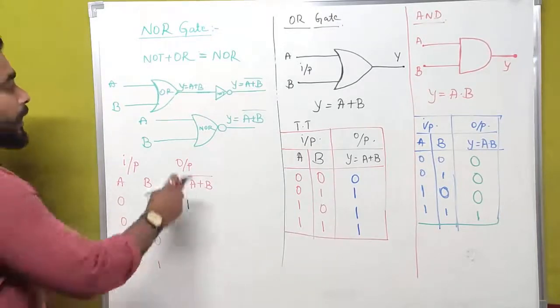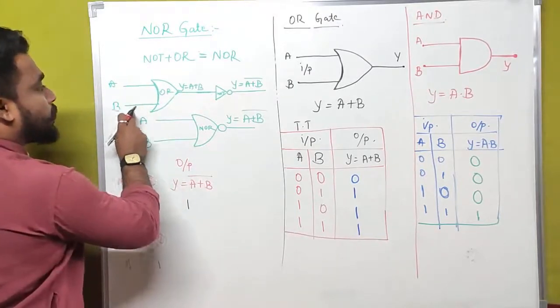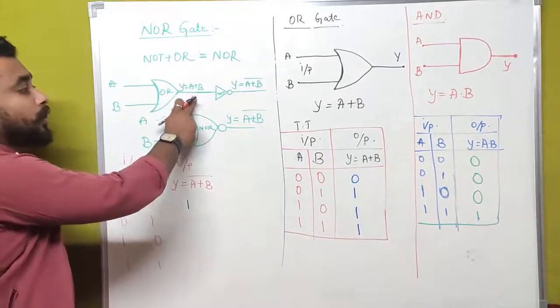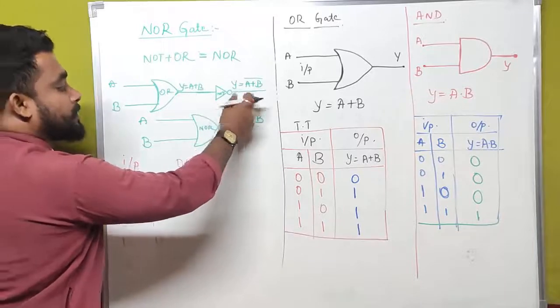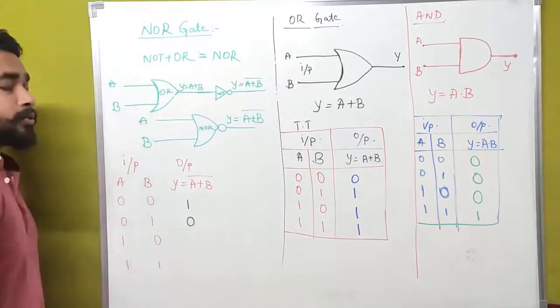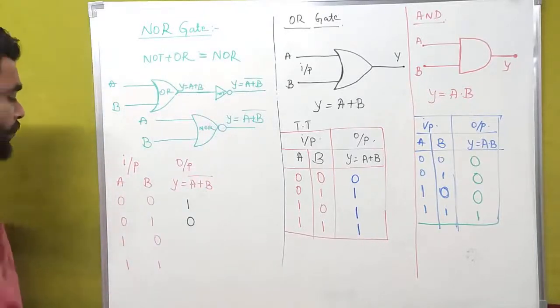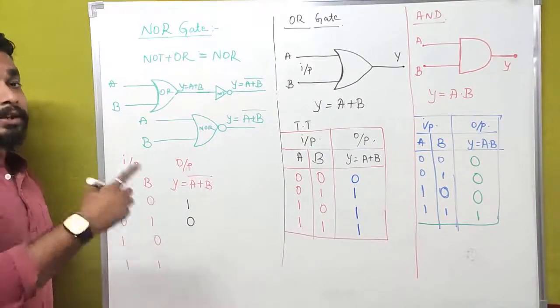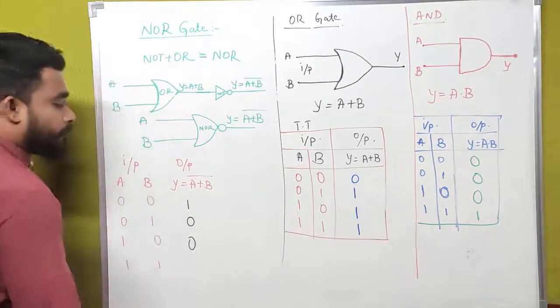Okay. And 0 plus 1 is equal to 1. The inversion of 1 is equal to 0. That's why we have to write that as 0. And 1 plus 0 is equal to 1. And the inversion of 1 is equal to 0.